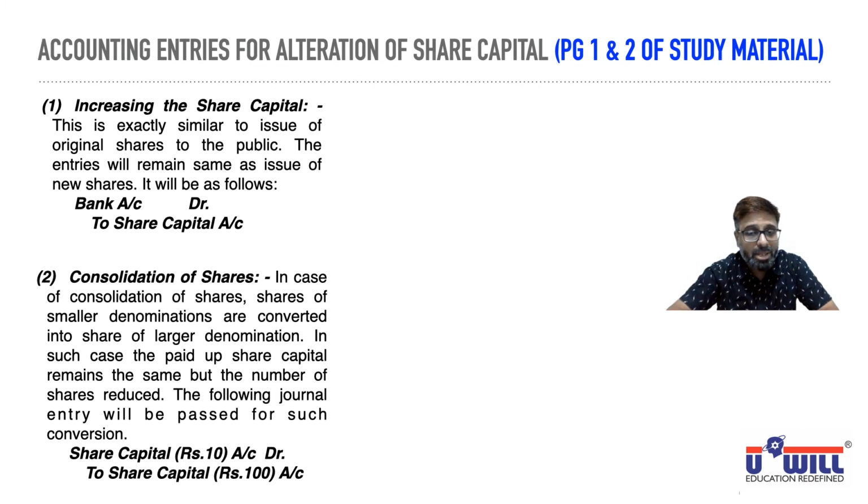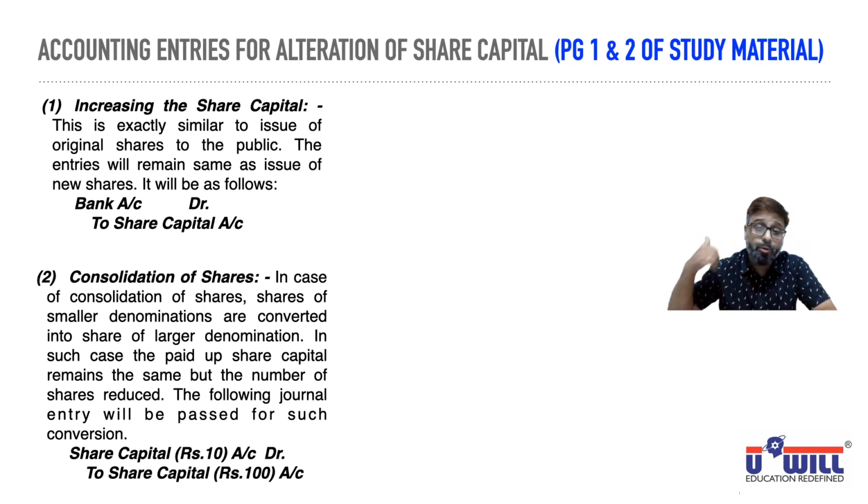What is the existing face value in the balance sheet? Smaller face value 10. Share capital is a credit balance. Existing 10 rupees of face value credit balance, we close by reversing and debiting that. Therefore, share capital rupees 10 account debit. You have to mention the face value in brackets. Otherwise, your entry will become share capital to share capital. But by mentioning the face value, it changes. So existing face value of 10 rupees, you debit.